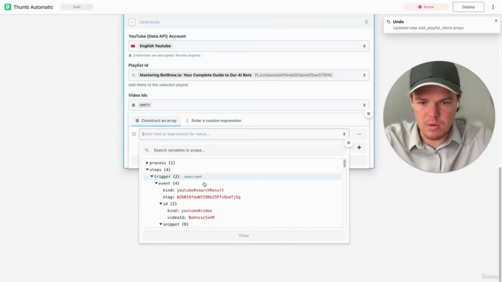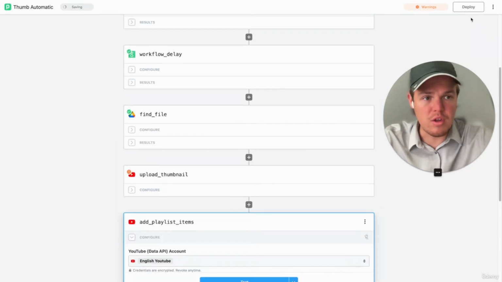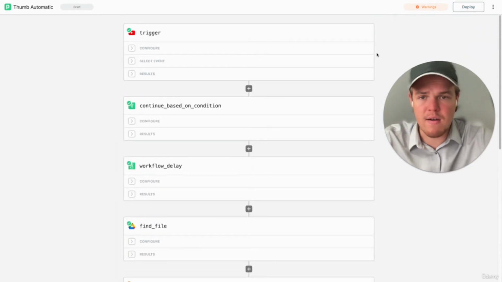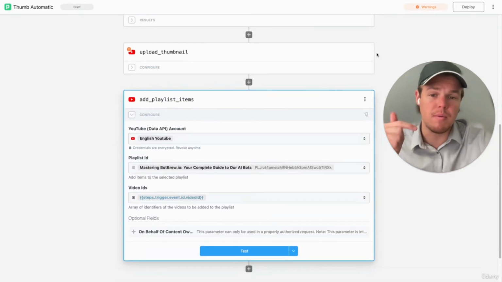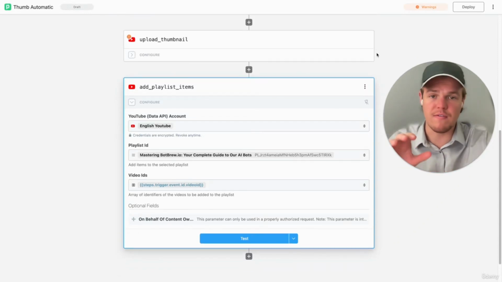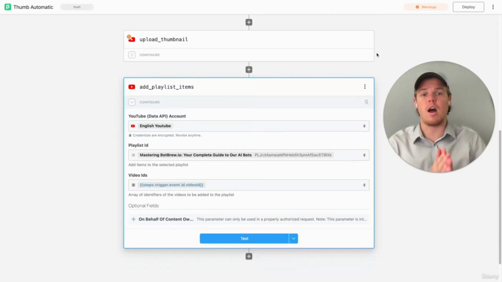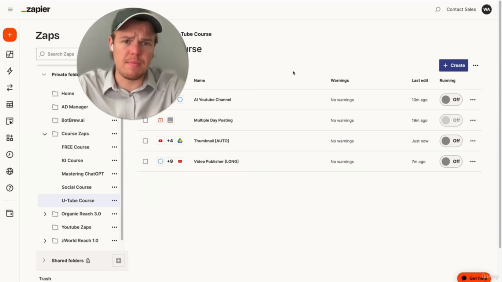Or finally it wants to show up. We'll do video ID here. And then all we need to do then is press deploy. And then we have now created the flow to automatically upload a thumbnail and automatically upload a playlist item. Don't worry. At the end of this video, I'm going to show you this entire thing working flawlessly. But now you've officially created the ability to automatically upload a thumbnail and add it to a playlist through this process. Okay, so let's create our final zap in today's tutorial, which is going to be the short publisher.